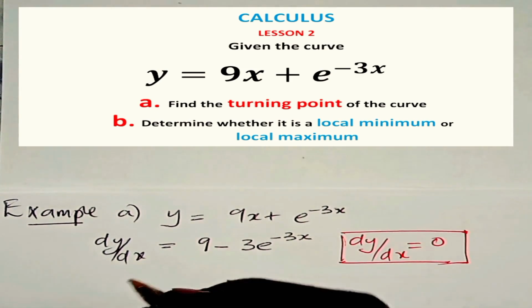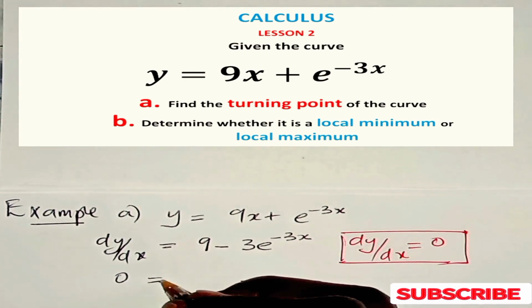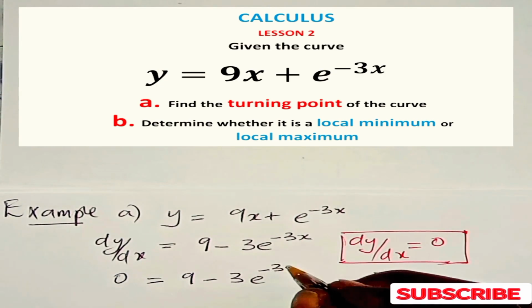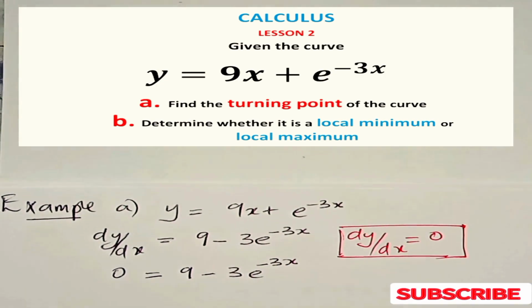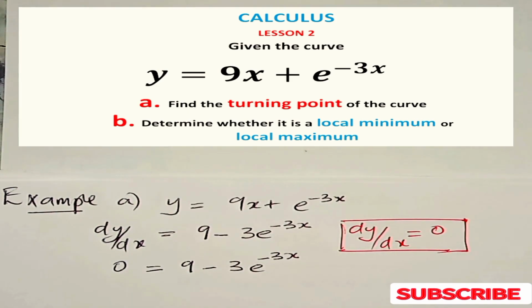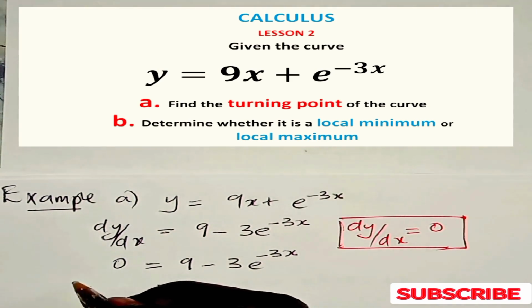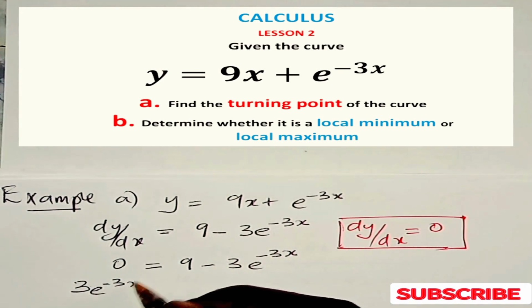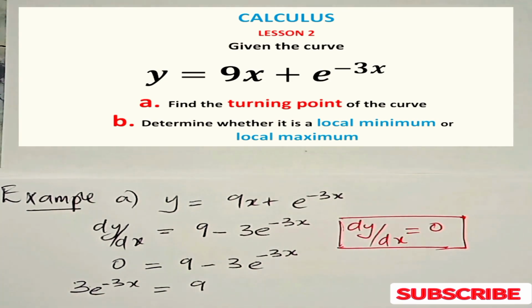So we say 0 is equal to 9 minus 3e to the power minus 3x. Now we take this to the other side of the equation. We have 3e to the power minus 3x is equal to 9.